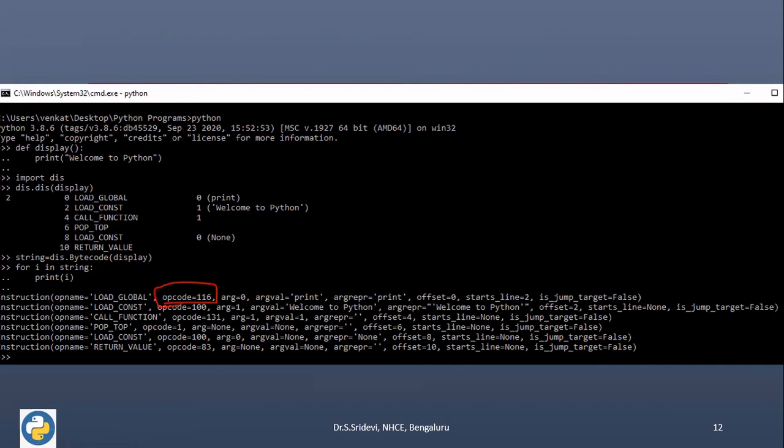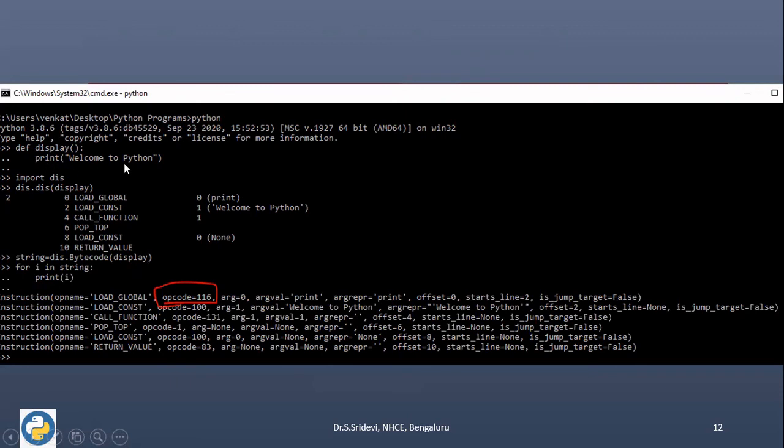Now let us see one example to understand the bytecode. Here I am going to run the program from the command prompt of Windows. I type python, and now it displays the Python terminal. In that, I am going to write the statements one by one. I am writing a program with one function called display. This function is going to display the message welcome to Python on the screen, so I am calling the print statement.